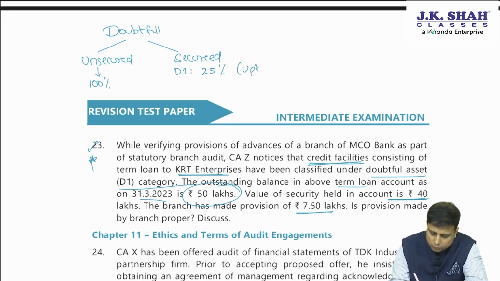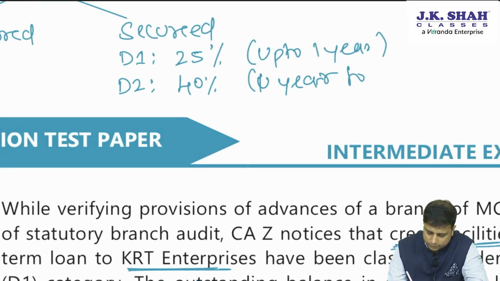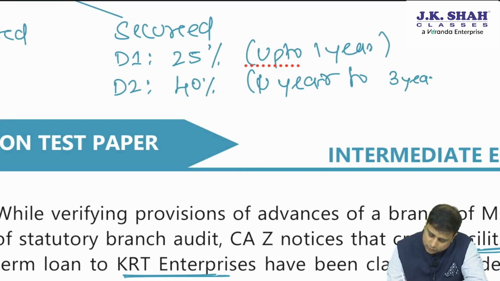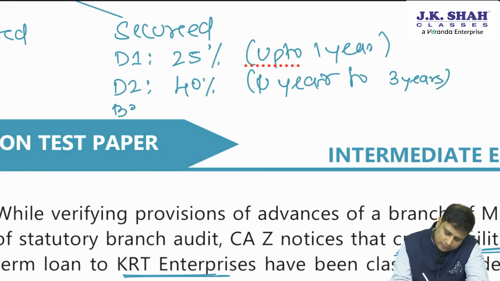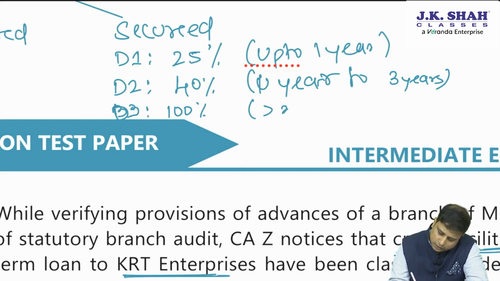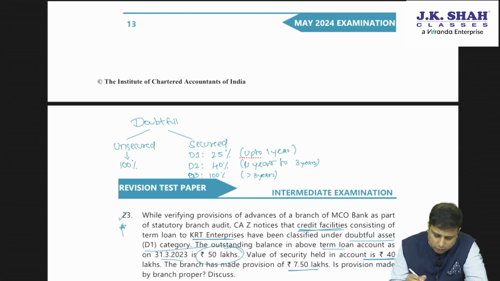For D2, that is 1 year to 3 years, we make a provision of 40%. D3, we make provision of 100% if it is more than 3 years. Here the question is focusing on what?